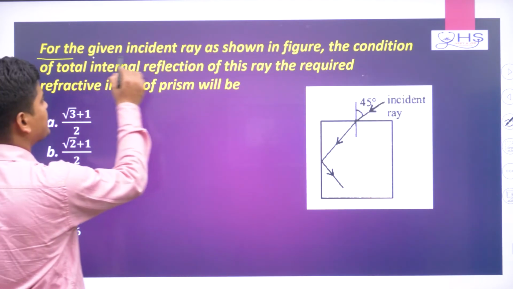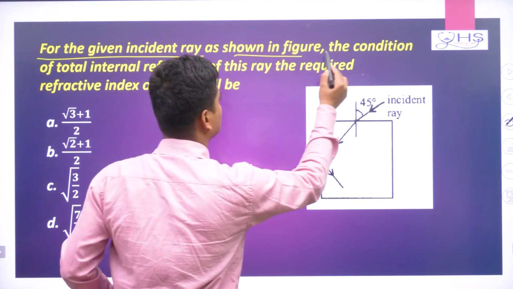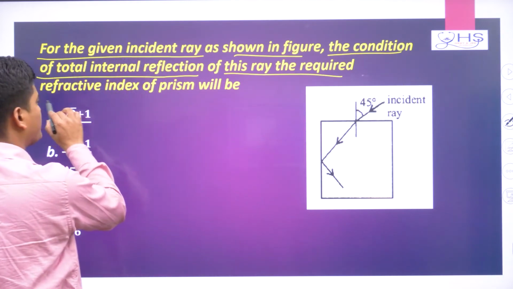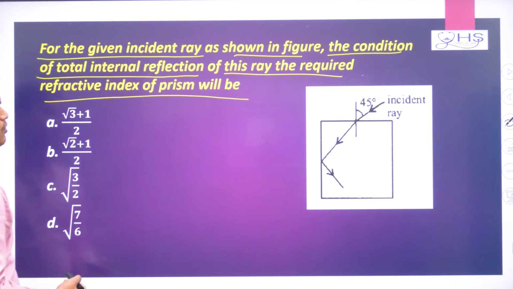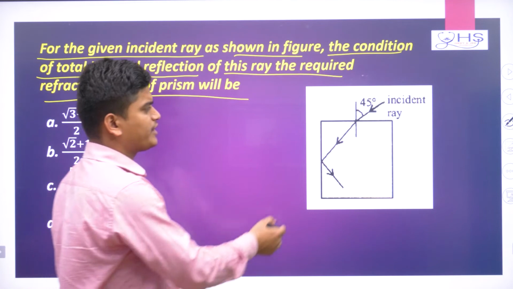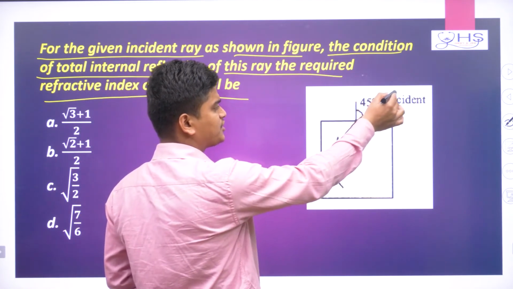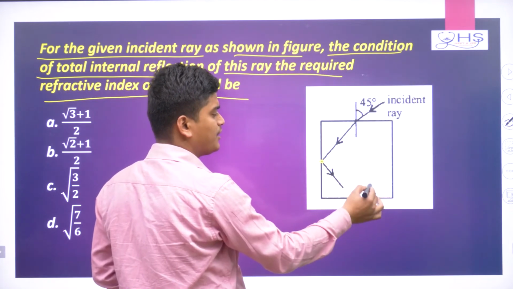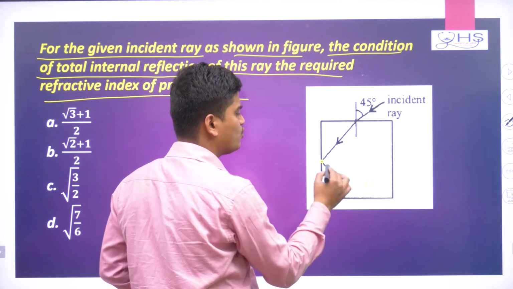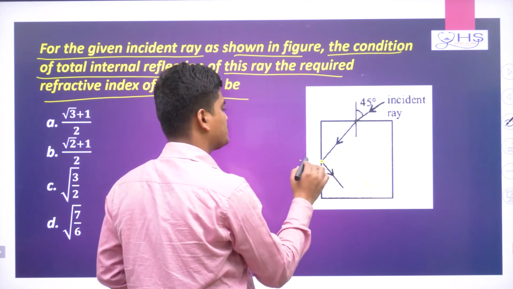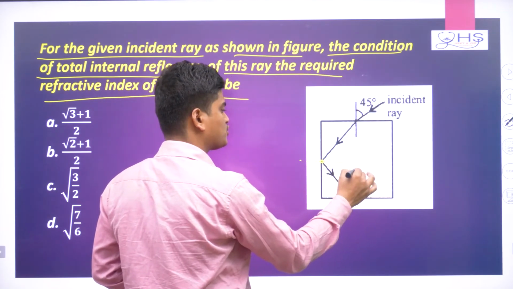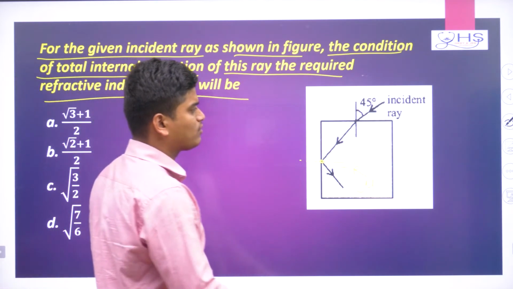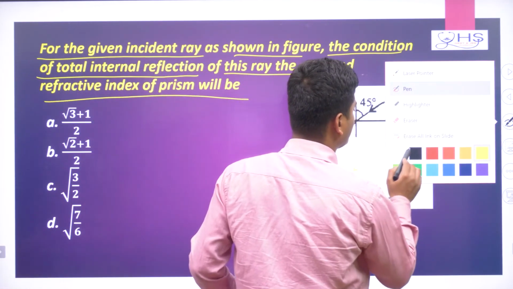For the given incident ray as shown in the figure, for the condition of total internal reflection of this ray, what is the required refractive index of the prism? Here some picture is given. In this picture they are telling the light ray is coming and going like this, and at this point, if it is the denser medium with refractive index mu, then TIR is happening. So if TIR is happening, now we need to calculate the refractive index of this medium.